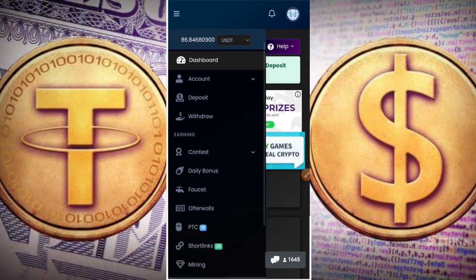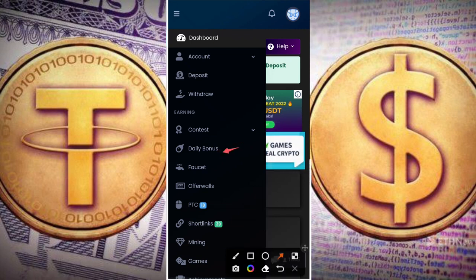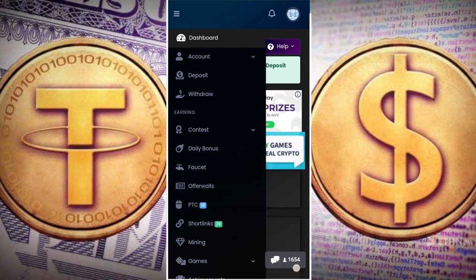Okay, so now they have many ways which you can earn here. You can earn here using their daily bonus option, faucets, offer wars, PTC, short links, mining, games and others. Okay, so we are going to focus on this faucet. Okay, so to make use of the faucet, click on faucet over here now.